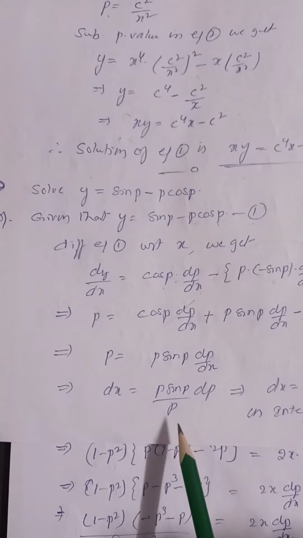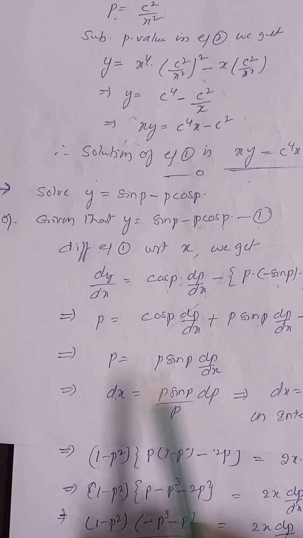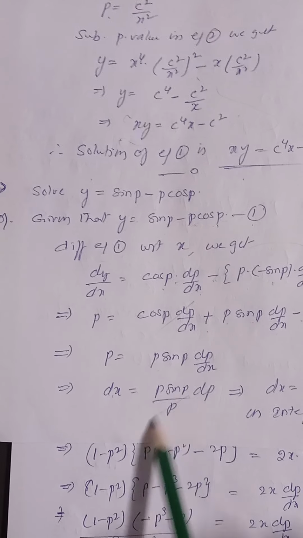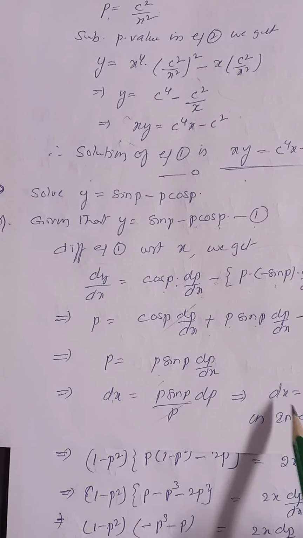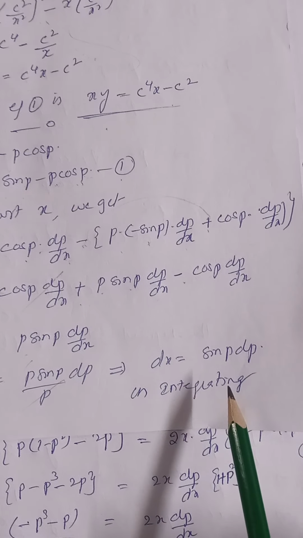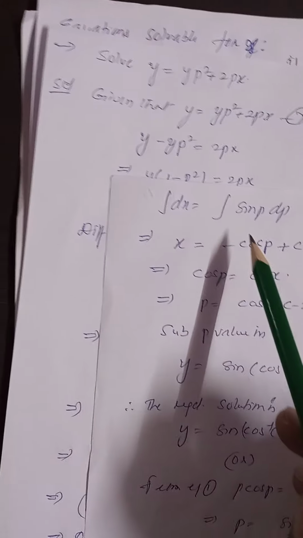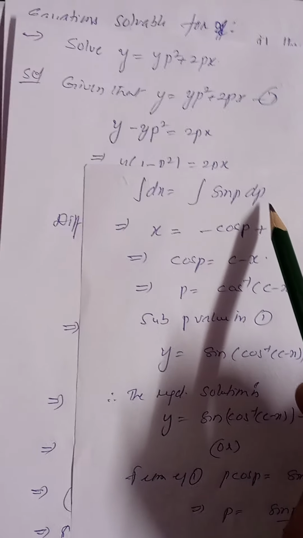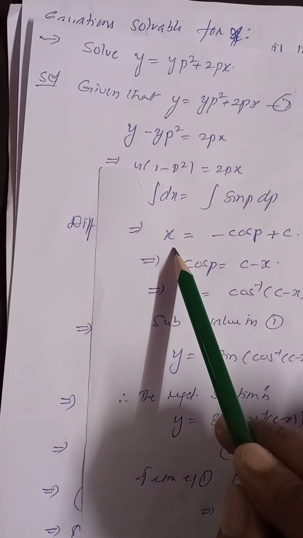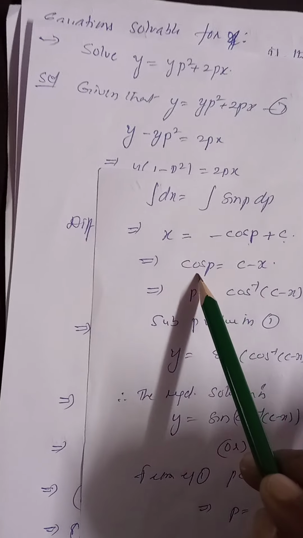Now variable separable method only. dx is equal to p sin p by p into dp. p gets cancelled here. Now dx is equal to sin p dp. On integrating, integration dx is equal to integration sin p dp, right? Integration dx is x only. Integration of sin p is minus cos p plus c. Therefore cos p